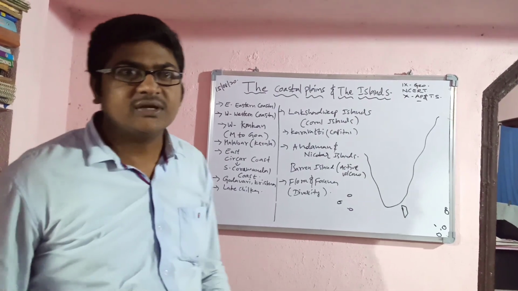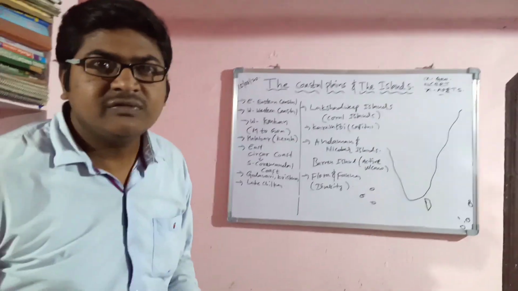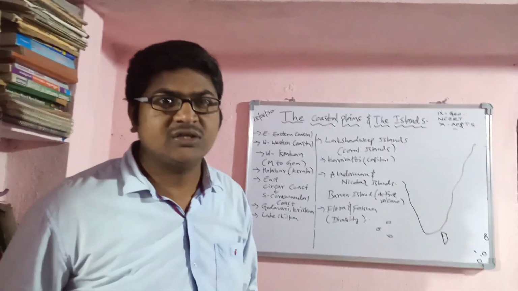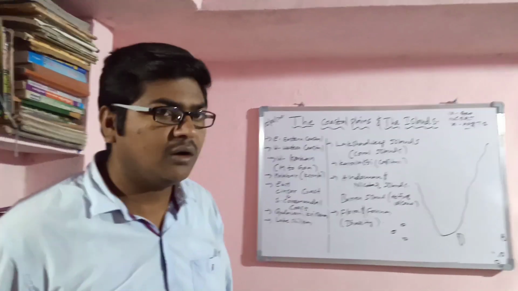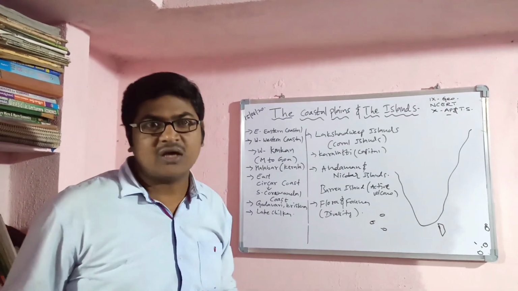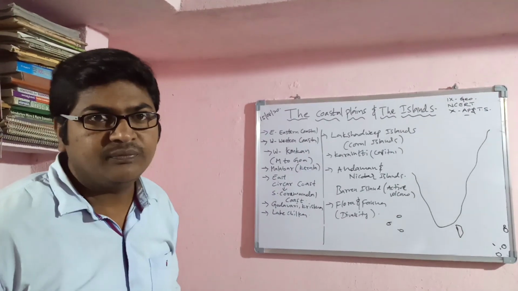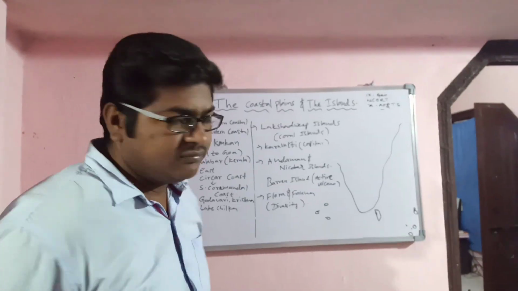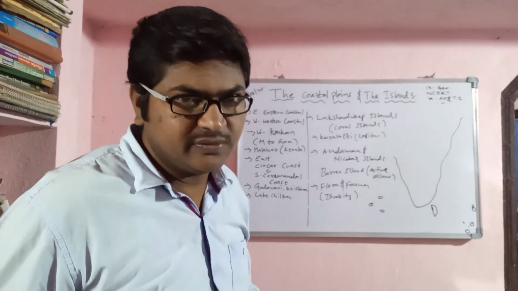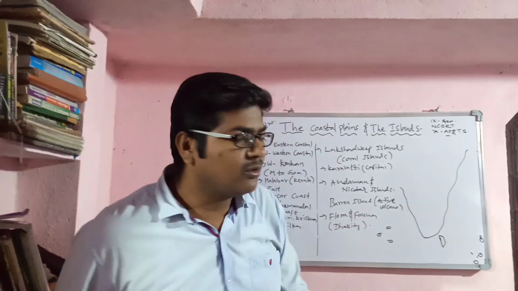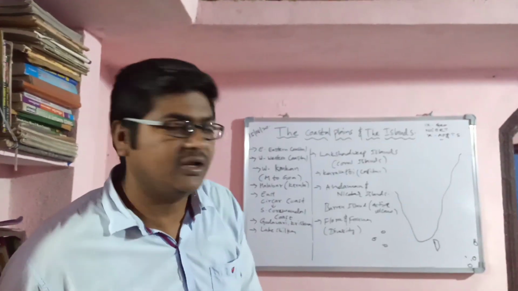Hi, students and viewers. In the previous class we learned about the Peninsular Plateau and about the Ghats, Eastern Ghats and Western Ghats. Now our topic is the coastal plains and the islands. This is the last topic of the 9th NCERT textbook. We are completing the physical features of India today. I divided it into nearly 5-6 parts and explained for your comfort, so that you can easily understand. Today I am going to present about coastal plains and island groups of India.